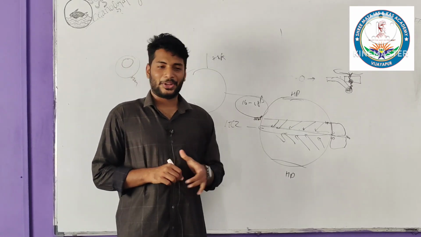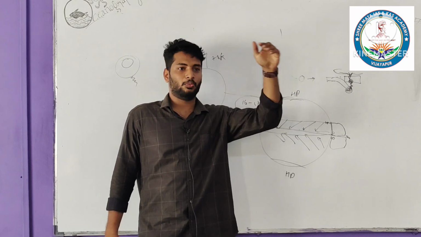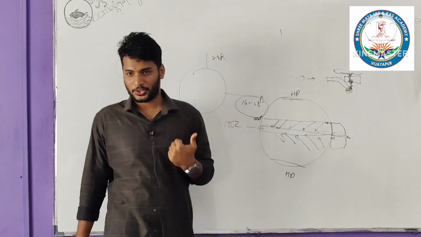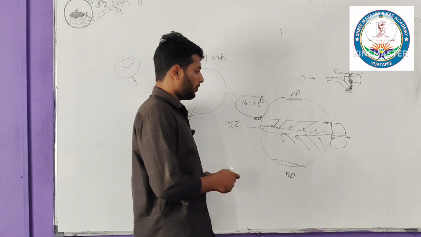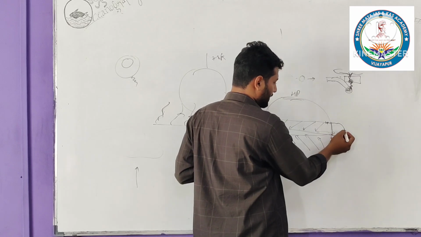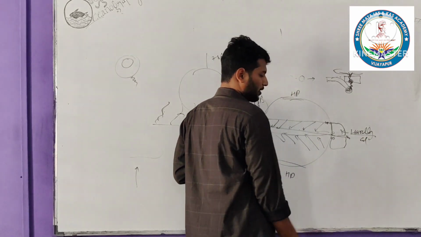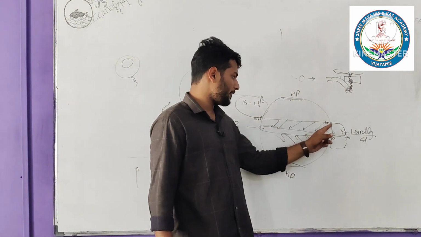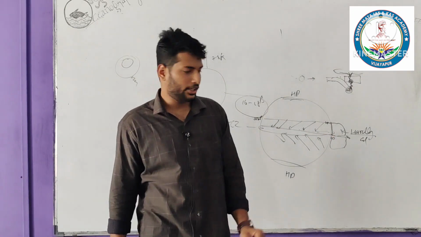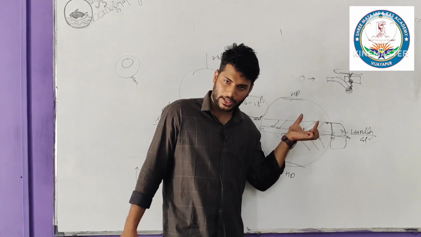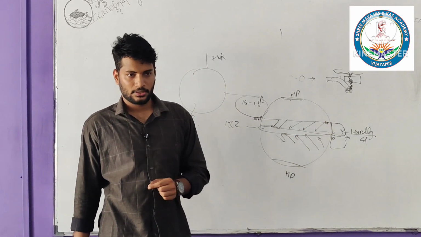Why trade winds? Because these winds help the older vessels or older travelers to move from one region to another for trade activity. So that way it is called the trade winds. Clear? Now you can see a cycle is formed, and this cycle is called Hadley cell. This is called Hadley cell, and this is the dynamically induced pressure belt. Due to the formation of low pressure belt in the equatorial region, it results in the formation of dynamically induced pressure belt. Getting it right?